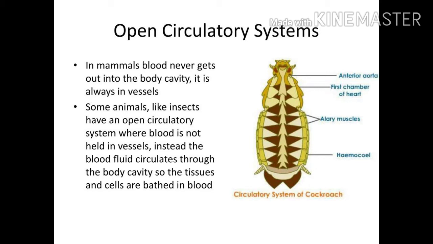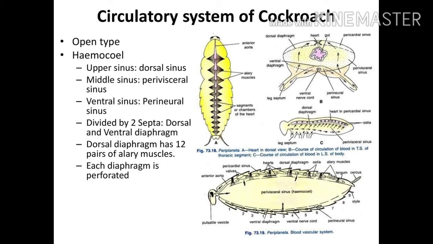The heart consists of 13 chambers with ostia on either side. The heart is an elongated tube with a muscular wall lying mid-dorsally beneath the thorax. Ostia are openings through which blood from the sinus enters the heart. Next, alary muscles are present in each segment on either side of the heart. In cockroach, there is an accessory pulsatile vesicle at the base of each antenna, which also pumps the blood.